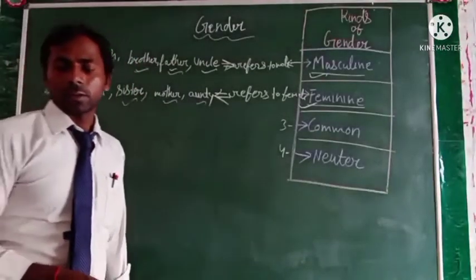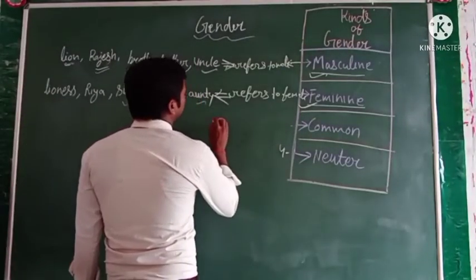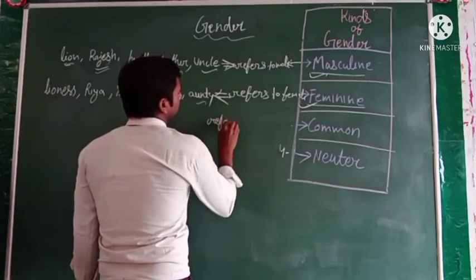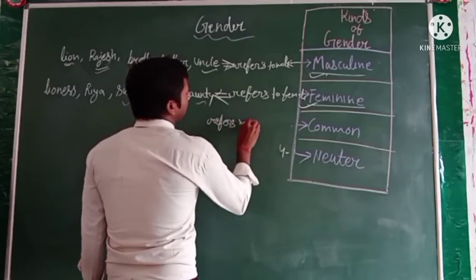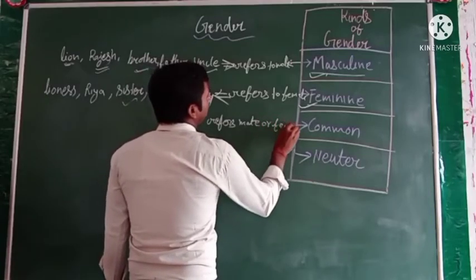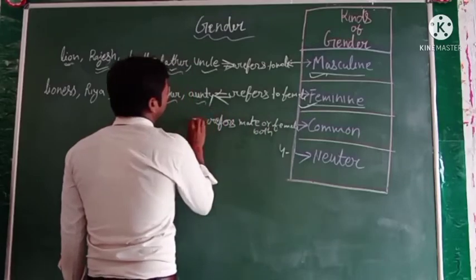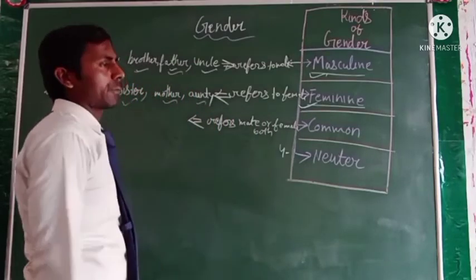Okay. For example, it refers to male or female both.